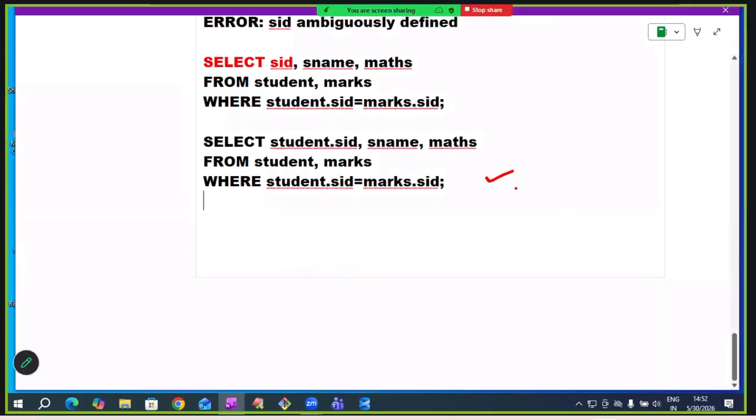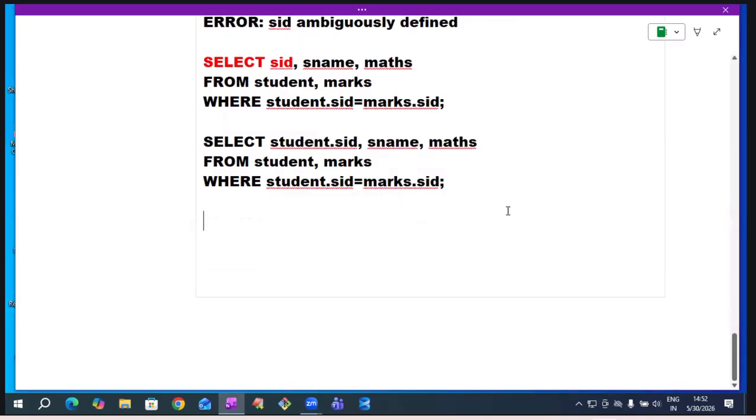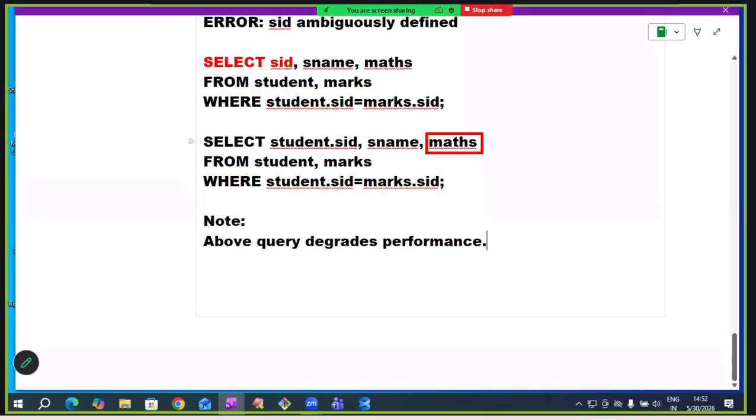It works perfectly, but there is a problem: it degrades performance. How does the above query degrade performance? Understand? For example, here the maths column is there. Maths column is available in which table, sir? Student table or marks table? Marks table. So assume that first Oracle is searching in the student table.